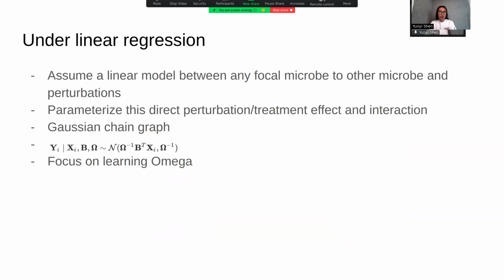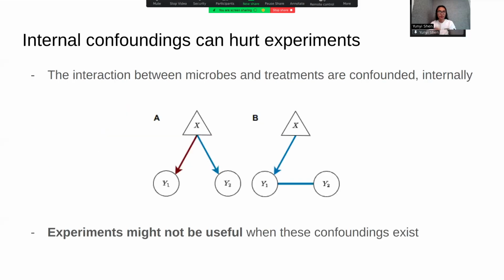Well, if you are willing to assume some linearity, for instance, we assume a linear model between any focal microbe and other microbes and perturbations, and we parameterize the direct effect of the perturbation or treatment and the interaction among these microbes, that will lead to a Gaussian chain graph model, which looks just like a multivariate Gaussian. You have this experiment, you have this treatment effect, but you also have interaction effect entering into this mean structure and also its covariance. And we will focus on learning omega, which can be interpreted as the interactions.